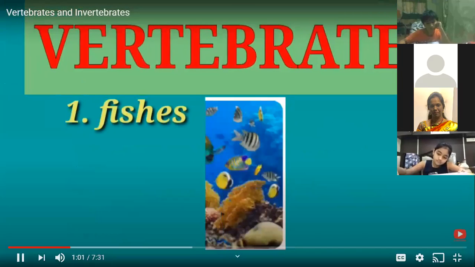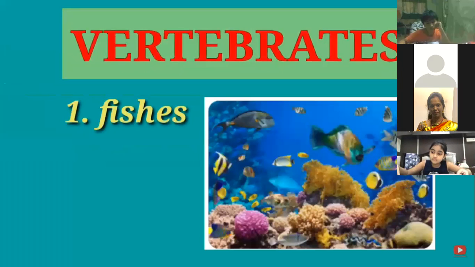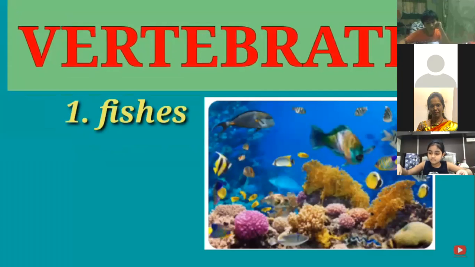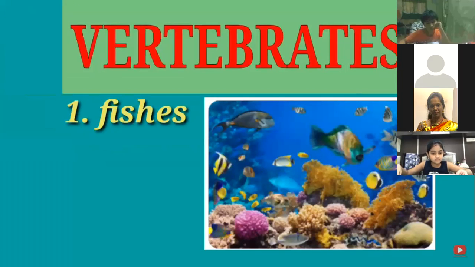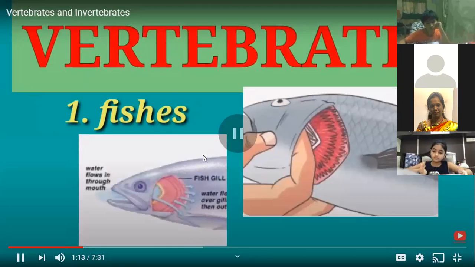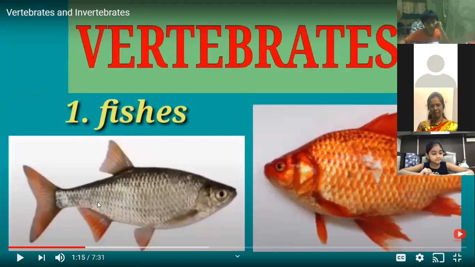Fishes are animals with backbones. They live in water and take dissolved air and food from their surroundings. They have gills for breathing. They breathe with the help of the gills. Their body is covered with scales. Can you see here? The body of the fish is covered with scales.